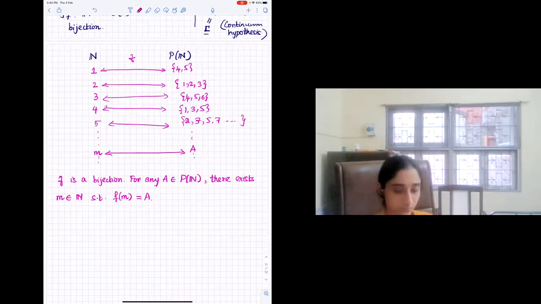So we can do something. Since capital N has a pre-image and it's just a single element, we can just not consider capital N for the moment. And every other subset of N will have at least one element of N that is not present in it.